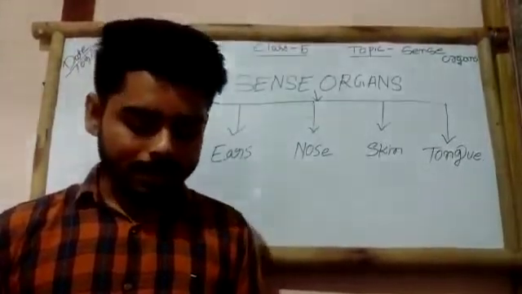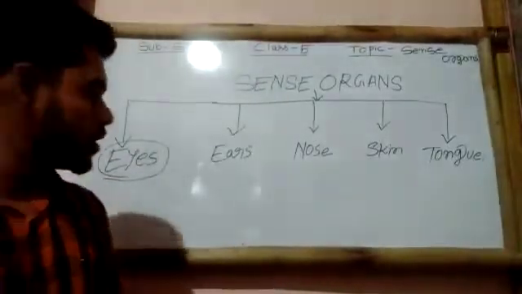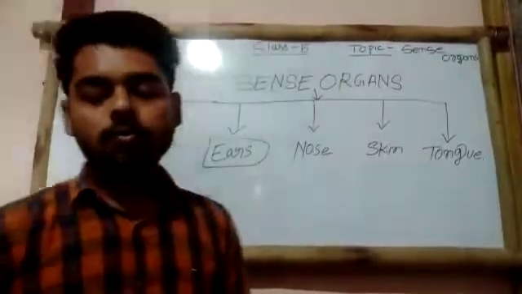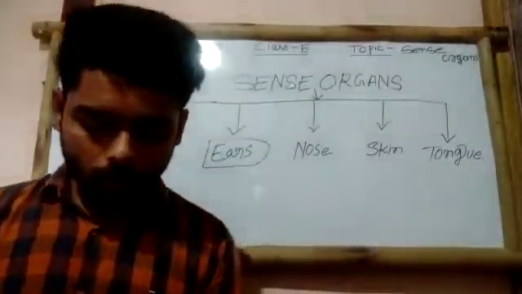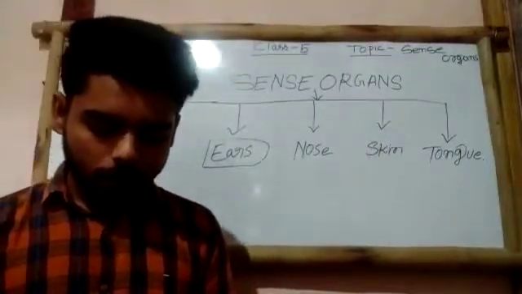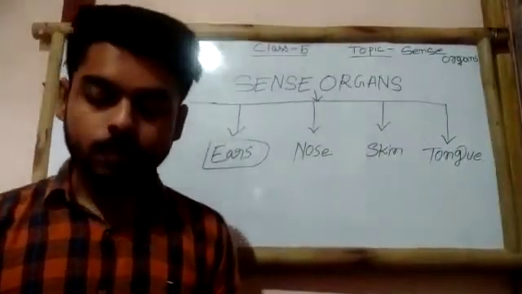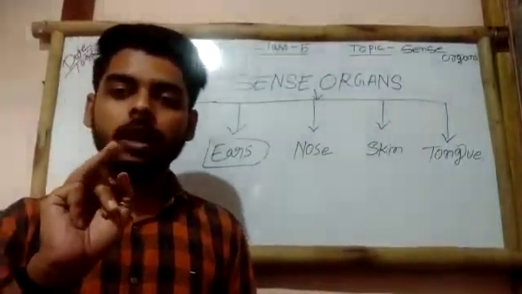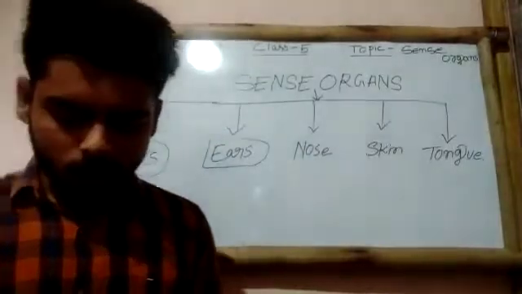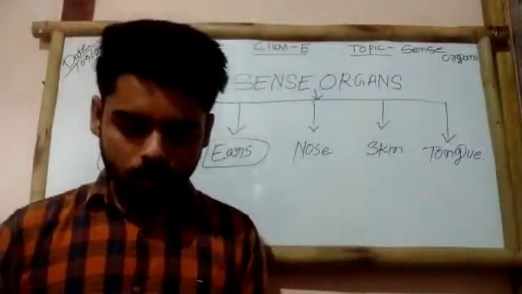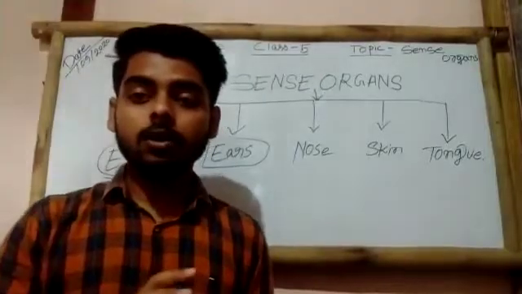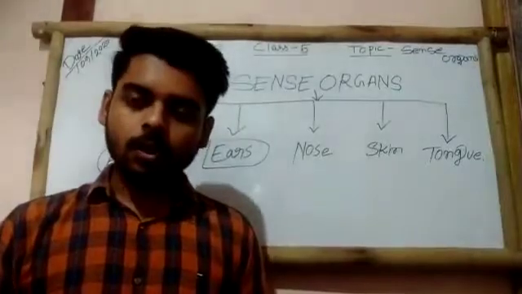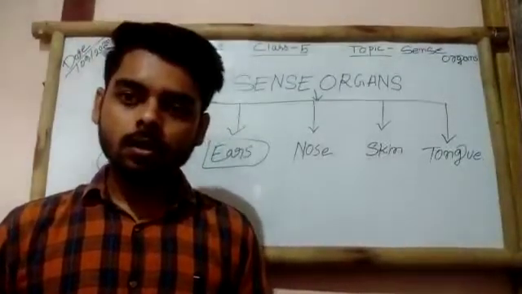Okay, so next is the ear. The next sense organ is the ear, right? Ears are the organs of hearing. They also help us to maintain our body balance. We can divide our ear into 3 parts, that is the outer part, middle part and inner part. When we hear something, the outer ear helps us to catch and direct the sound into the middle ear and inner ear. So the ear is our organ of hearing.